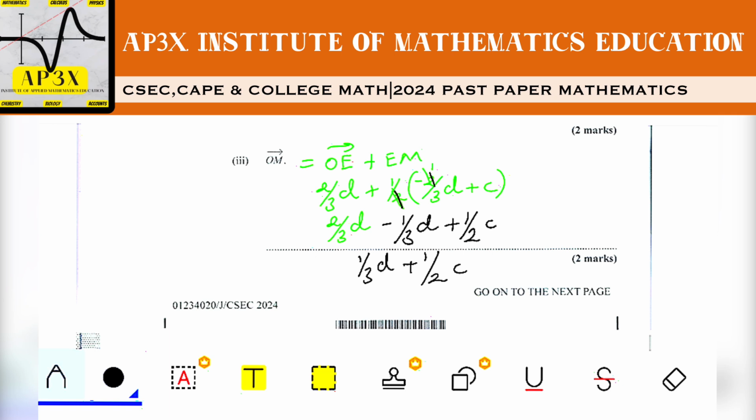All right, vectors can be a little bit complicated at times, but if you have any knowledge about triangle laws of vectors, definitely you'll realize that it's not as challenging as it appears to be.